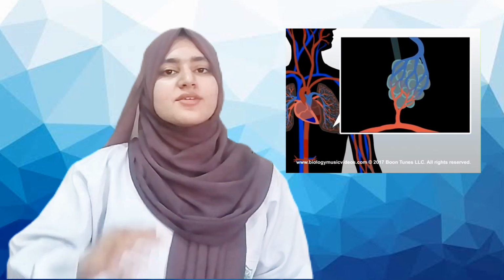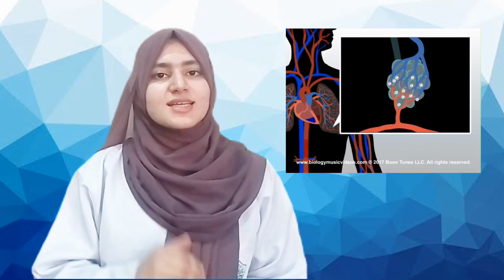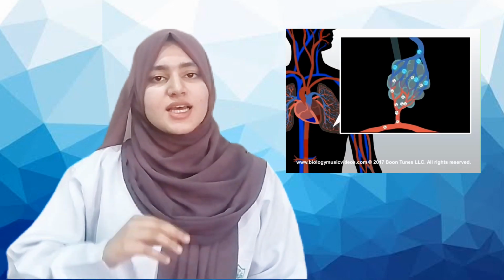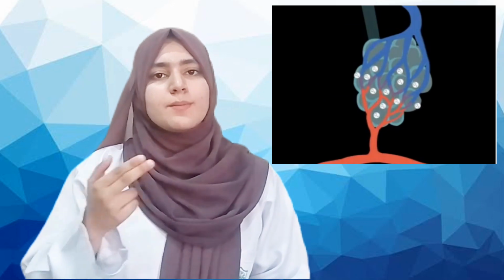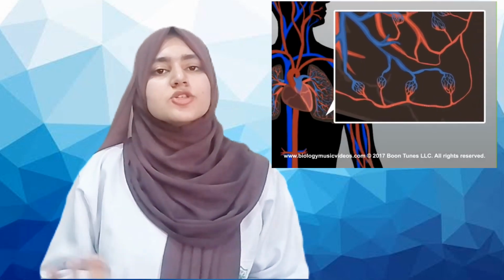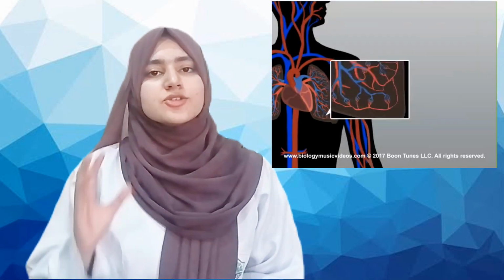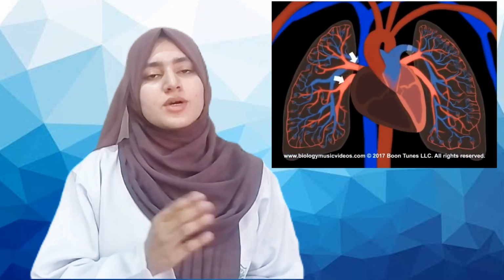The capillaries wrap around the alveoli which are present in the lung. The alveoli are the air sacs from where the gaseous exchange takes place. The oxygen in the alveoli is diffused into the blood, and the carbon dioxide in the blood is diffused into the alveoli, and the blood is now oxygenated. These capillaries then anastomose to form venules, and these venules then anastomose to form two pulmonary veins. The two pulmonary veins from each lung carry oxygenated blood towards the heart.